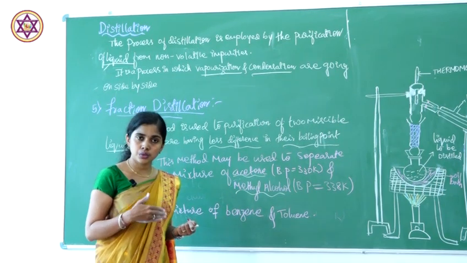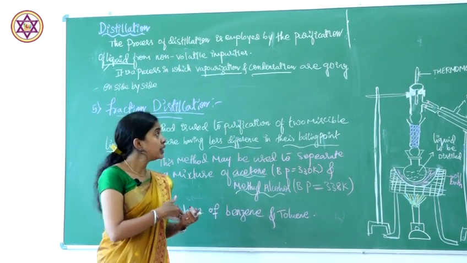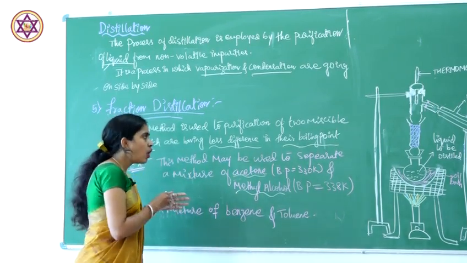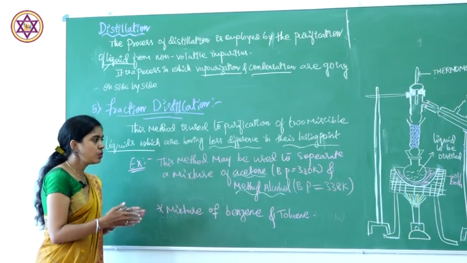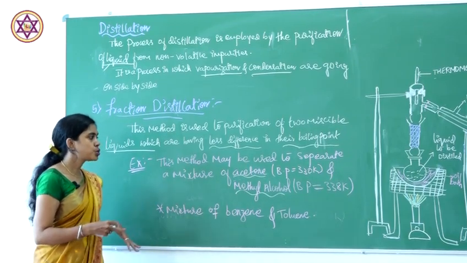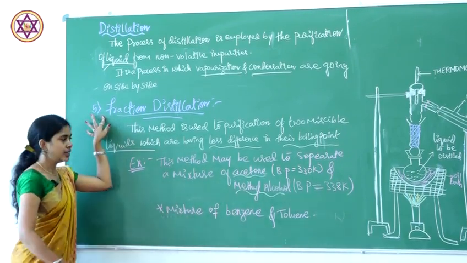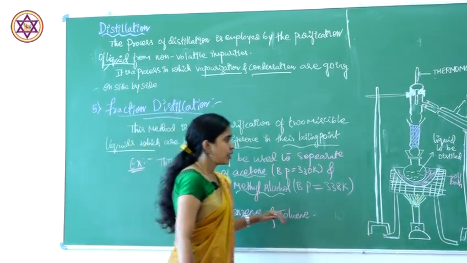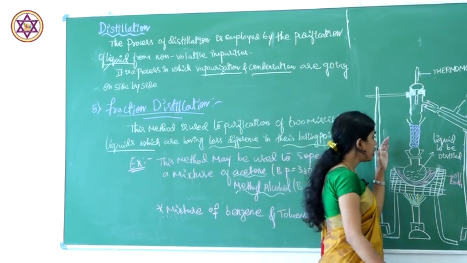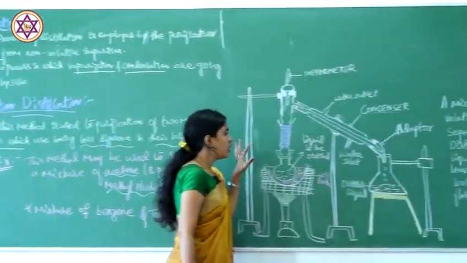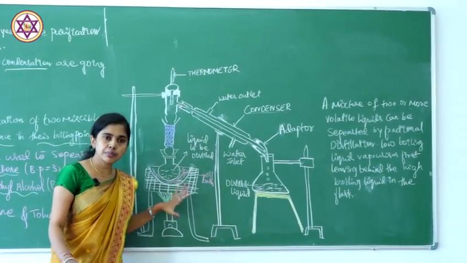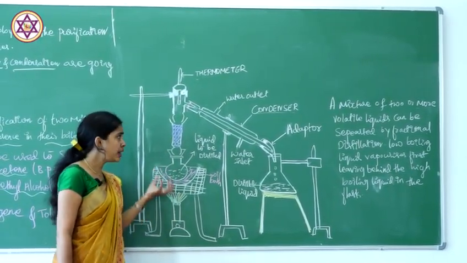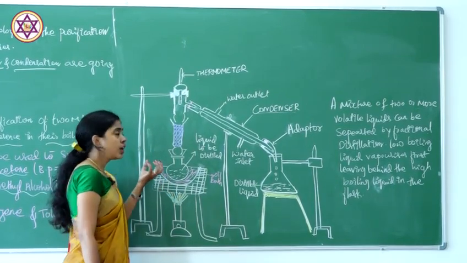Therefore we use simple distillation for compounds having widely different boiling points. For compounds with nearer boiling points, or a small difference in boiling point, which method are we going to use? Fractional distillation. We'll observe how the process takes place using the diagram. It is the same as the simple distillation setup, just one extra tube is added, that is the fractionating column.